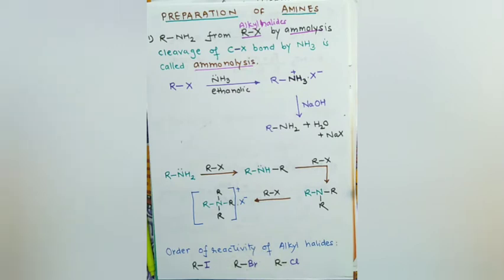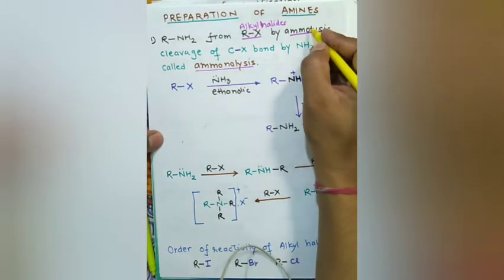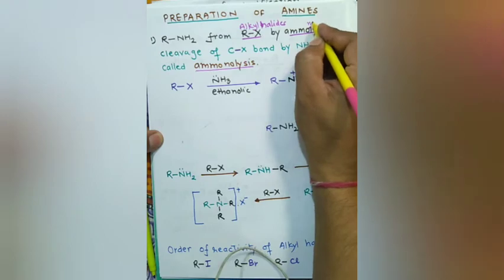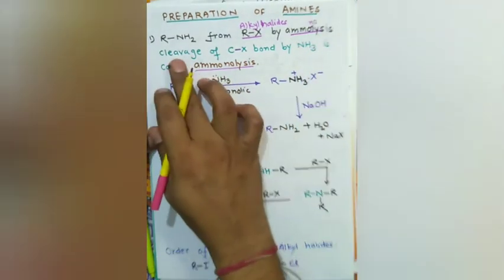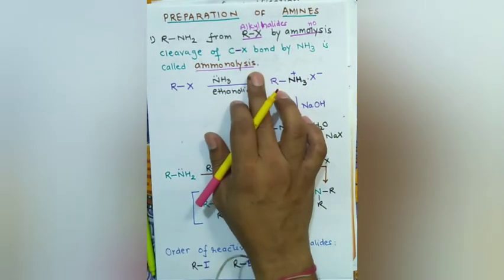Now, preparation of amines. The first method is that amines can be prepared by ammonolysis reaction of alkyl halides. What do you mean by ammonolysis? Ammonolysis is a term similar to hydrolysis. When a bond is broken by a water molecule, it is called hydrolysis. When the bond is broken by ammonia, it is called ammonolysis. When the cleavage of the C-X bond in alkyl halide is done by an ammonia molecule, it is called ammonolysis.